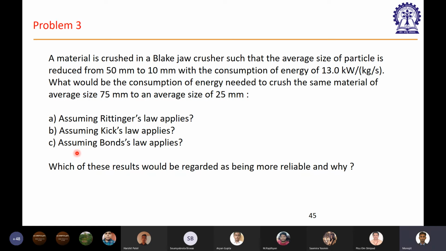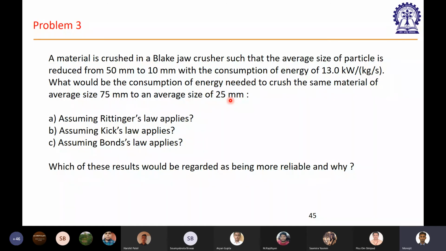Now what would be the consumption of energy? Okay, there is a problem in the construction of the sentence. What would be the energy that would be required to crush the same material from a size of 75 millimeter to an average size of 25 millimeter? Three parts: assume Rittinger's law, assume Kick's law, and assume Bond's law to be applicable. So we have to estimate the energy for breaking the particle from 75 millimeter to 25 millimeter.